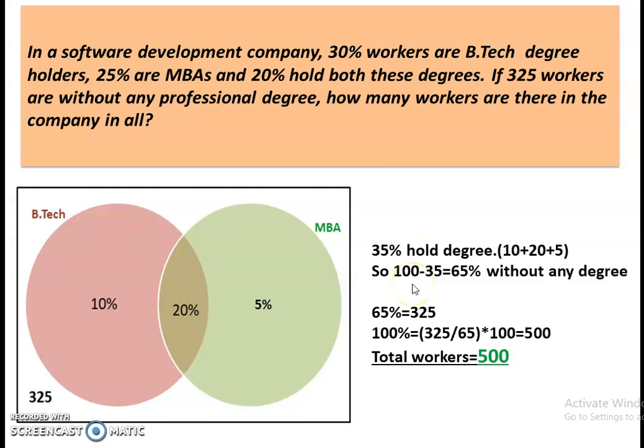So when we subtract 35 from 100%, we are left with 65%. So 65% employees are without any degree, and it is given that 325 workers are without any professional degree. So that means 65% is equal to 325. That means 100% will be 325 divided by 65 multiplied by 100, and it is 500. So total workers are 500.